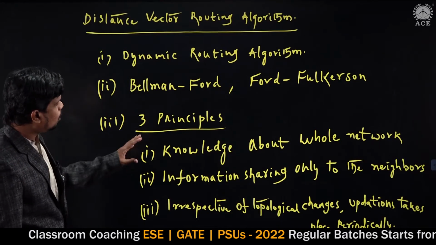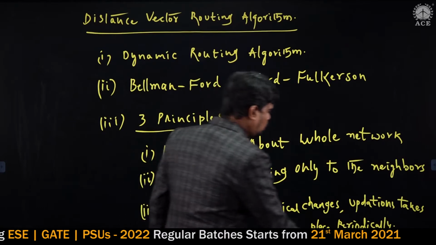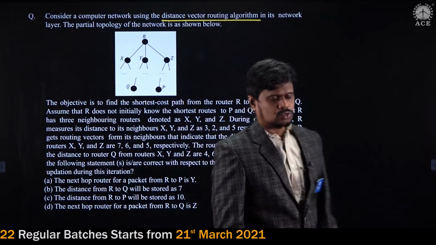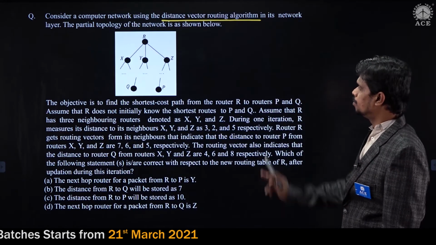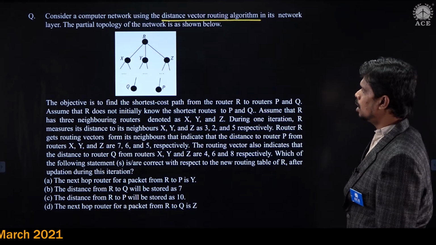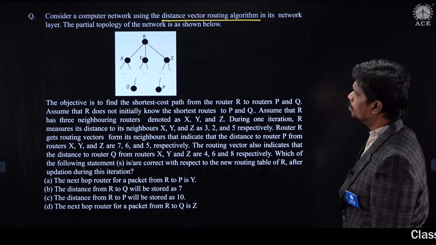So now, based on this information, we are going to start solving the question from the GATE 2021 question paper based on this distance vector routing algorithm. The question statement is: consider a computer network using the distance vector routing algorithm in its network layer.